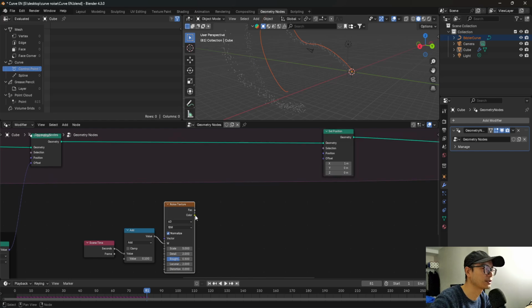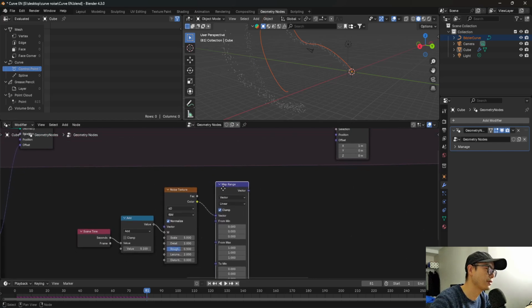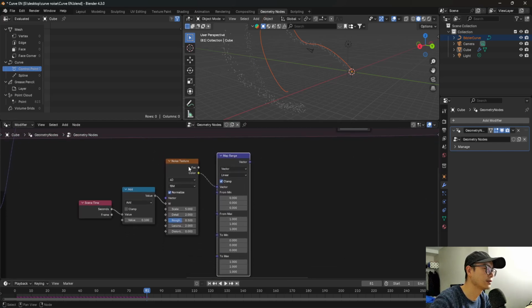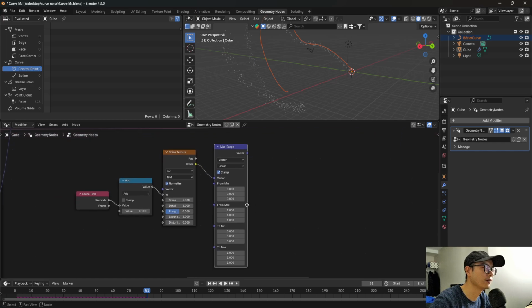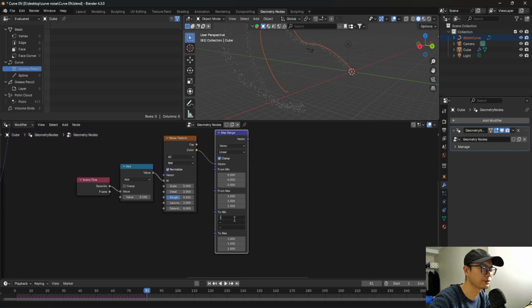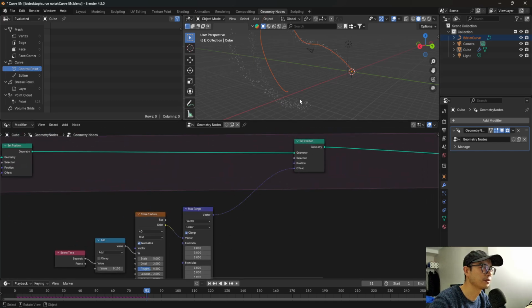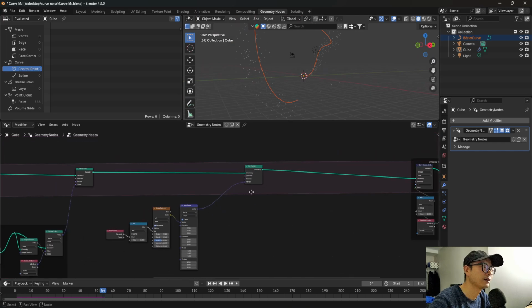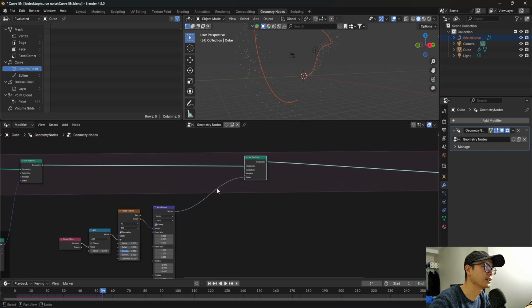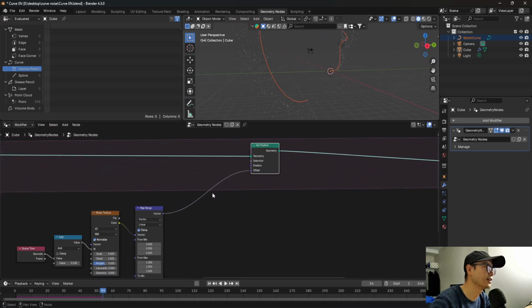So then we connect the color to map range. Because the value of noise is always above 0, we want to change it to -1 to 1 to make this effect look better. So then we will have it like this, because there are not enough points here, so it's not very obvious.